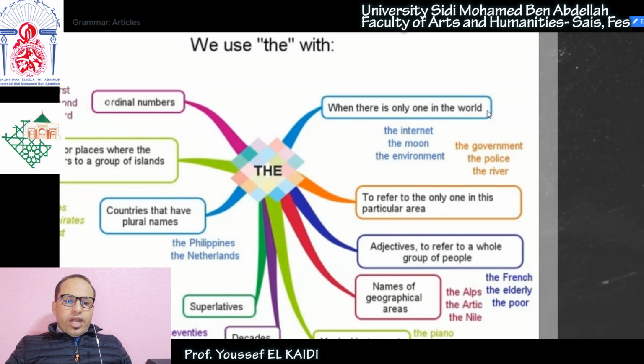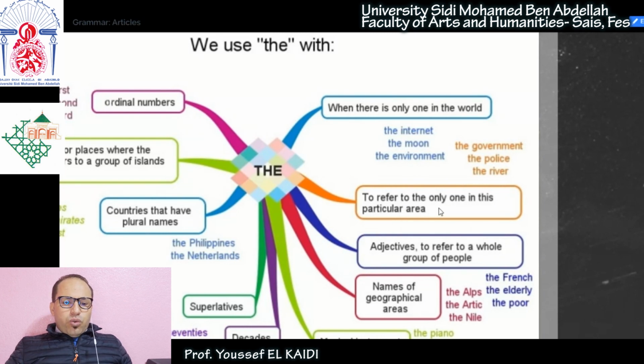When there is only one in the world, these are called unique nouns. Unique nouns are nouns that we have only one of its kind, like the internet. We have only one internet in the world, so we always use the internet. The moon, there's only one moon, so we say the moon. The environment, we have only one environment, so we say the environment. These are unique names, right? So with unique names, we use the.